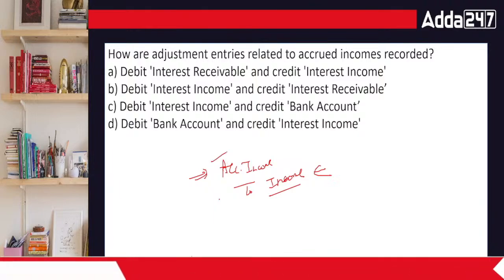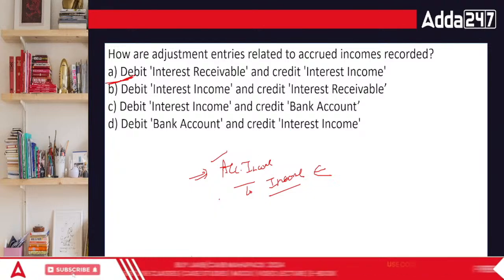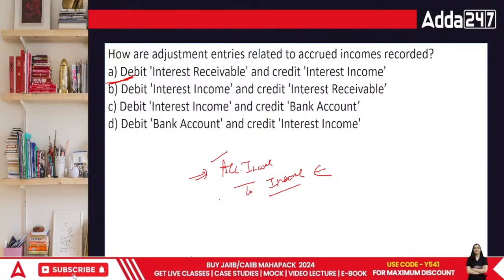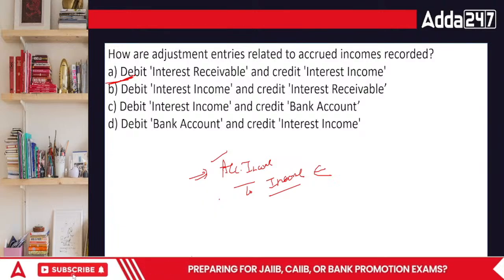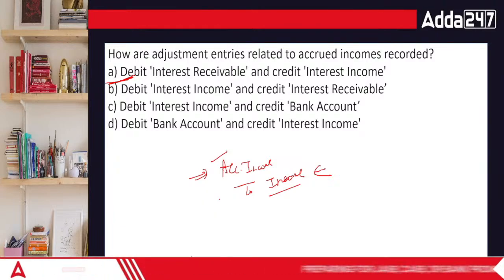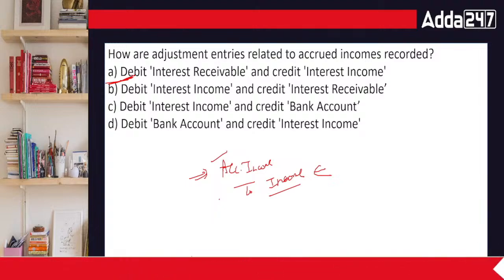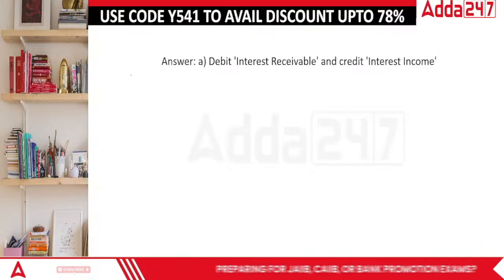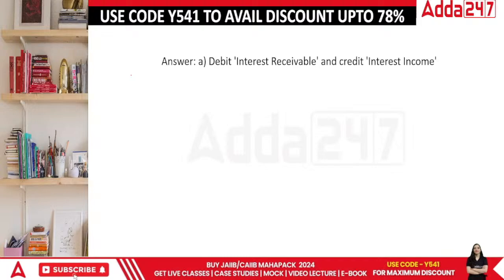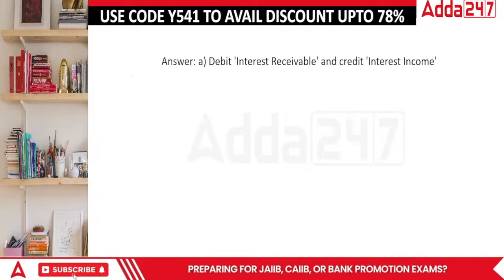So in this case, the interest receivable to interest is the nearest point. Though in this case, it is basically one particular income specified, na? But this is also good. Done. Let's look at the answer. The answer is A, as I told you.